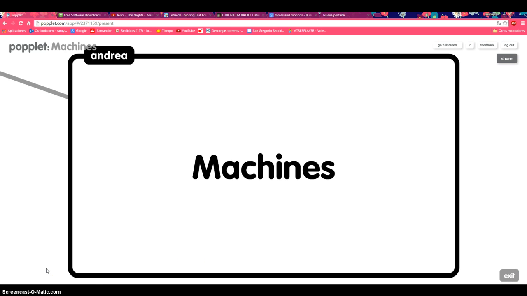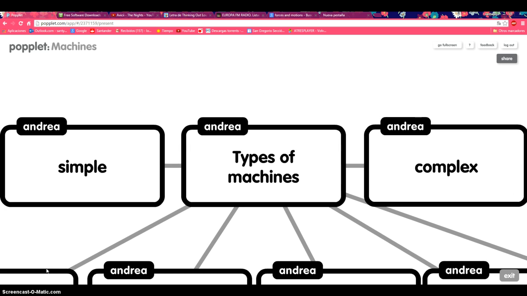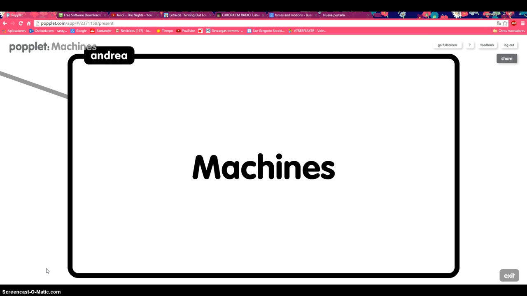Let's go with machines. Machines are devices which use the action of a force or convert one type of energy into another. For example, a bicycle is a machine which transforms human energy into mechanical energy. Machines save us time and physical effort.